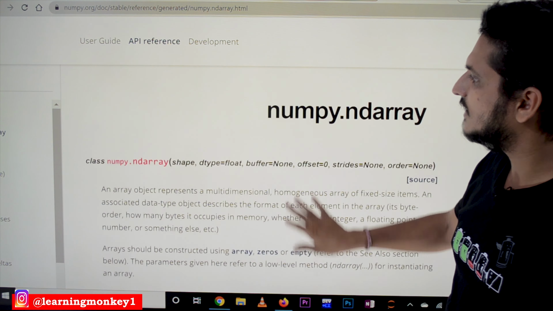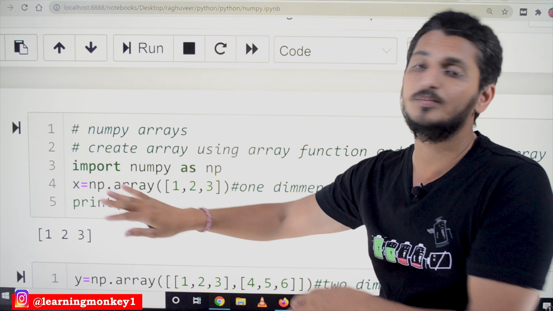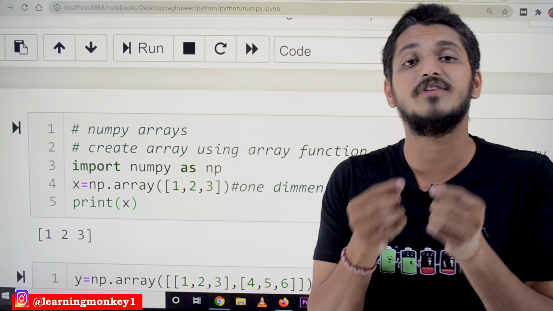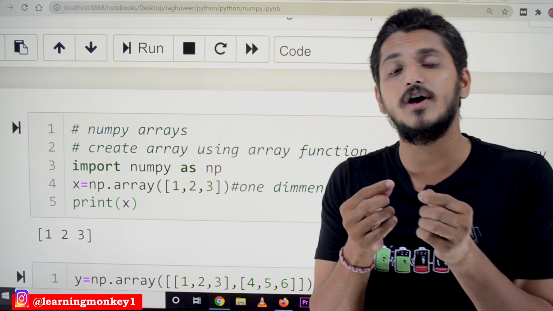Now let's check the coding part. So this np.array is providing an n-dimensional array object. So x is taking the reference of the n-dimensional array object. x can use all the methods and all the variables that are present in the class ndarray. That's how we will use this variable x. It is referencing the ndarray object. Now we are displaying it as print x. It is displaying 1 2 3. The array is displayed here.